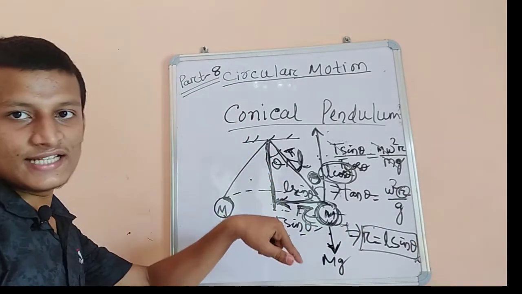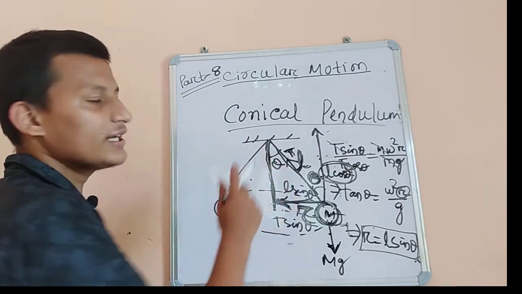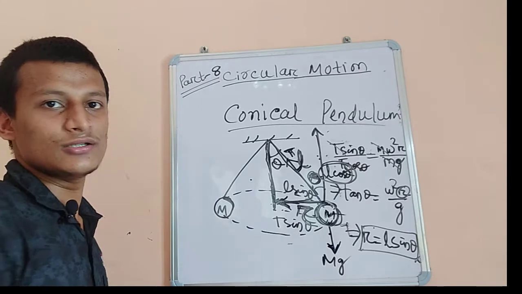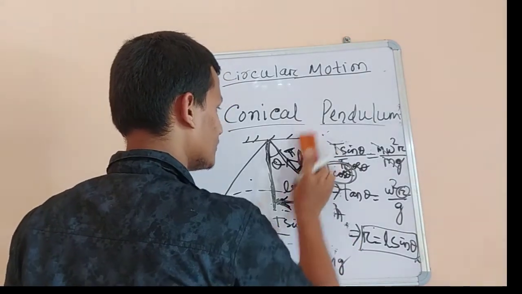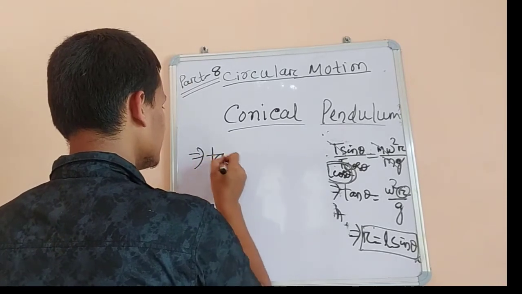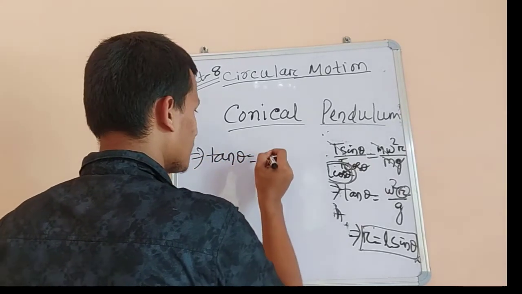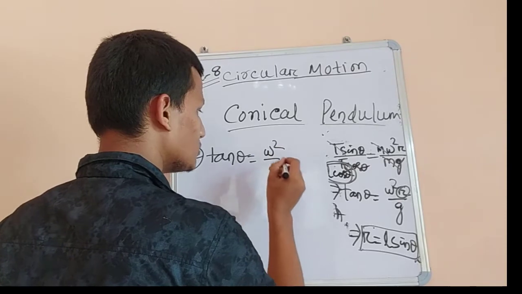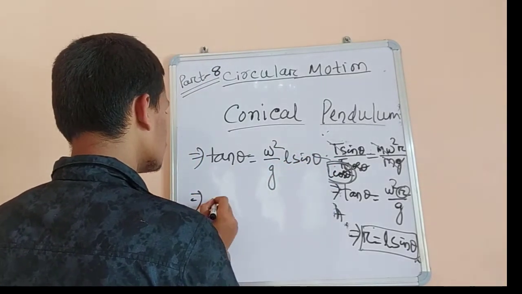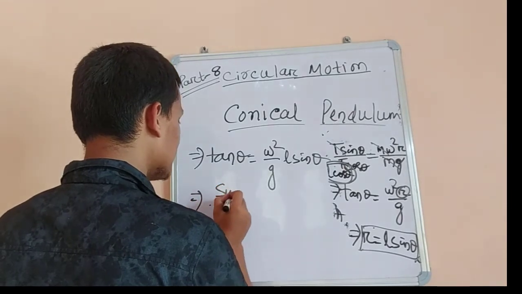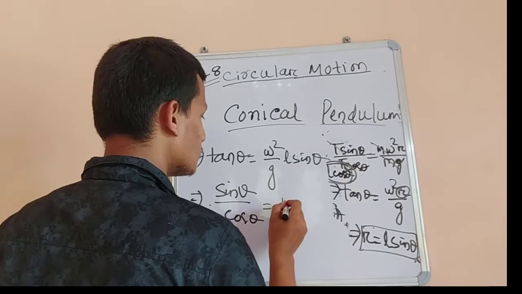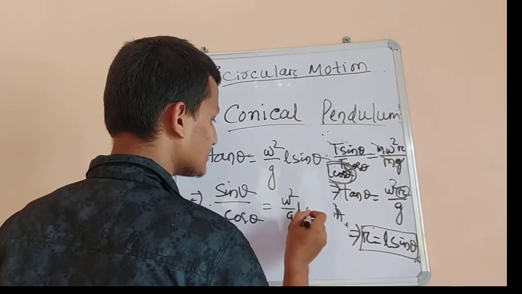Now you have also understood what the conical pendulum is and the mechanism behind it. Writing this value instead of radius, tan theta equal to omega square by g into L sin theta. Tan theta is sin theta upon cos theta equal to omega square by g L sin theta.